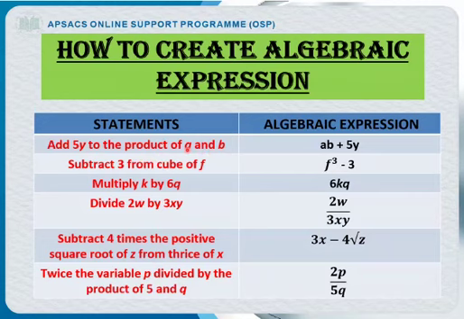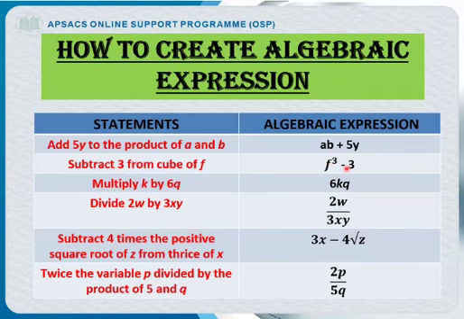First we are going to multiply a and b. So it becomes ab, add, plus 5y. Clear? Second says subtract 3 from cube of f. As you can see this italic f, cube of f. Subtract 3.